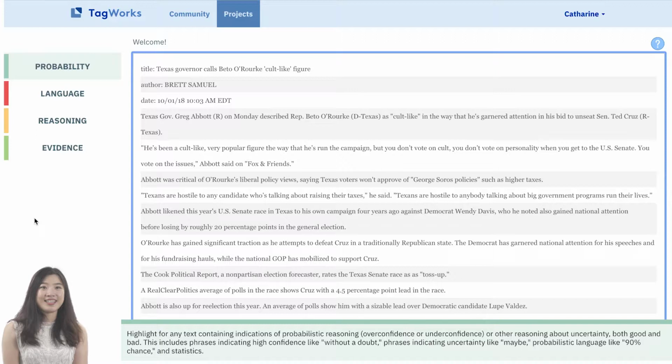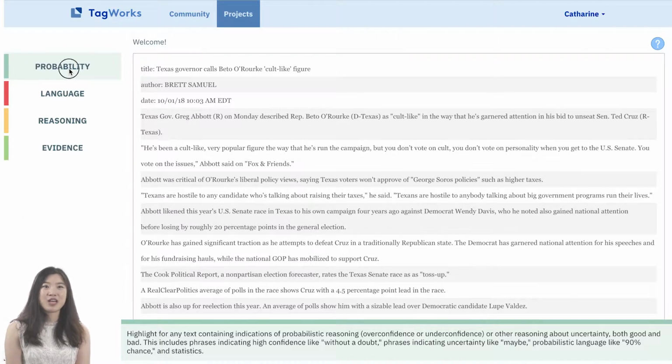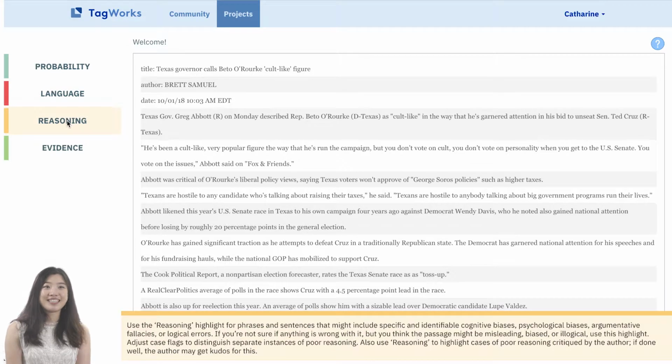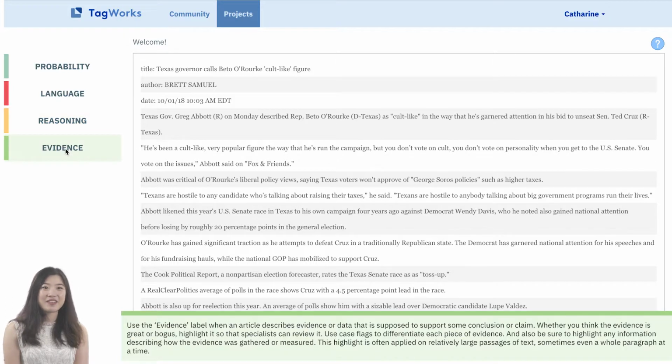Before we get started, let's do a quick review of the 4 kinds of semantic specialists. Probability specialists look for indicators of overconfidence and uncertainty. Language specialists look for language issues like misleading metaphors or other rhetoric, typos, and confusing sentence structure. Reasoning specialists look for fallacious arguments. And finally, evidence specialists evaluate the use of scientific evidence.